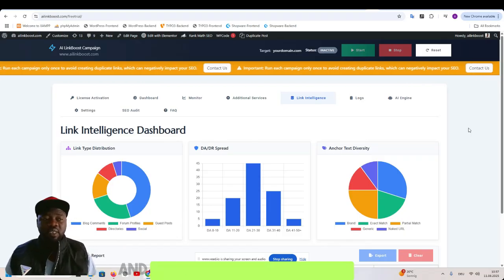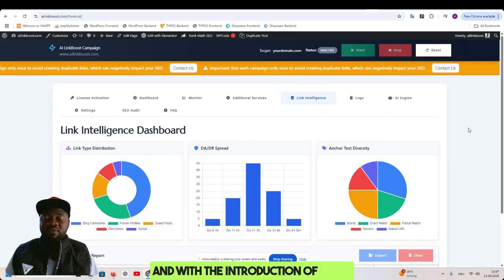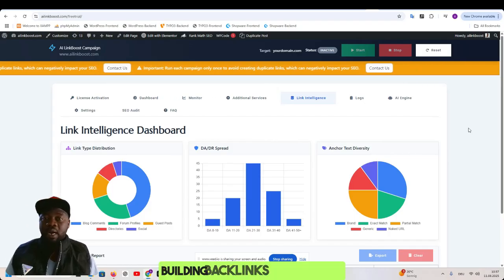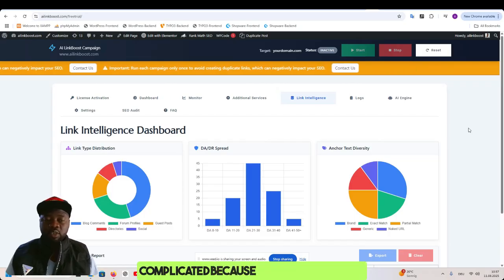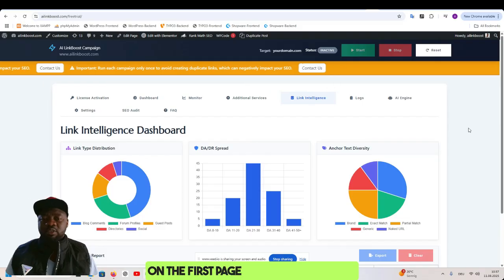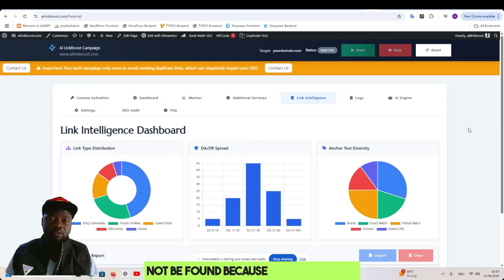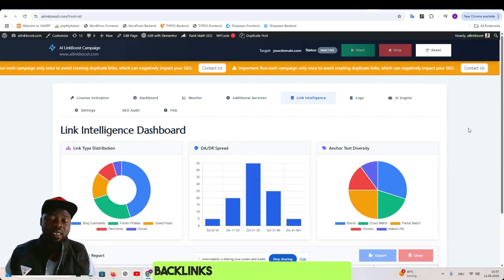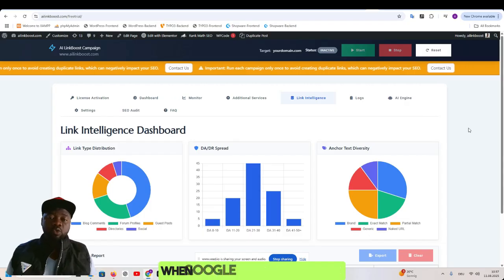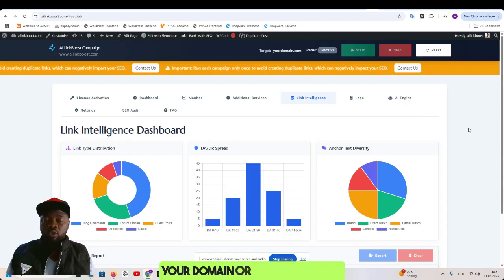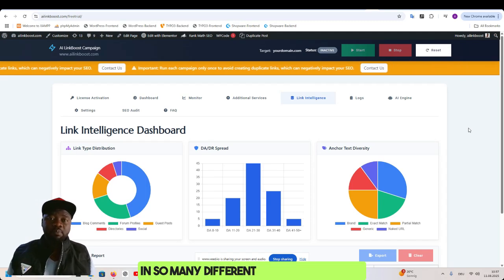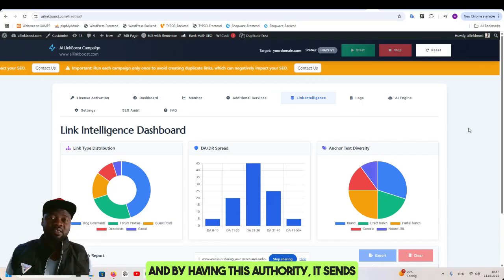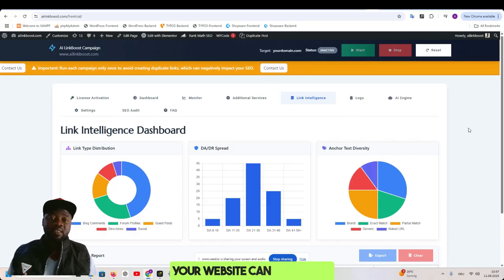Backlinks are very expensive, and with the introduction of the AI overview by Google, it makes building backlinks even more complicated, because you can rank on the first page of Google and still not be found because of the AI results overview. But if you know how to build your backlinks very well, so that when Google crawlers crawl your domain or your backlinks in so many different places, that means you are building authority. And by having this authority, it sends a signal to Google that your website can be trusted.